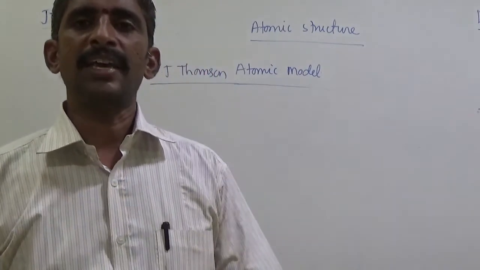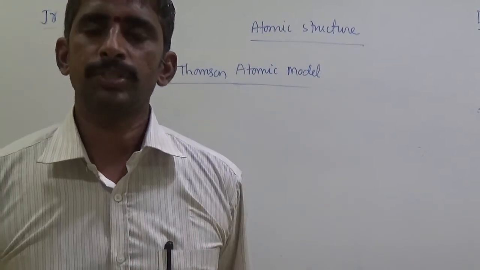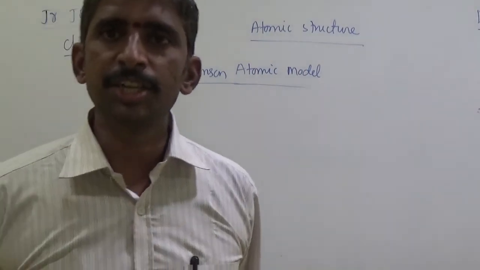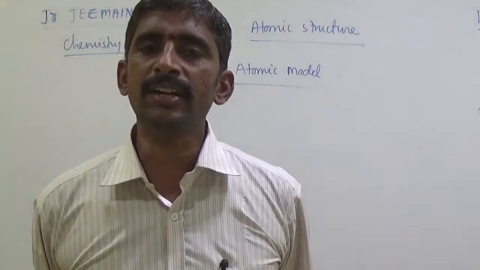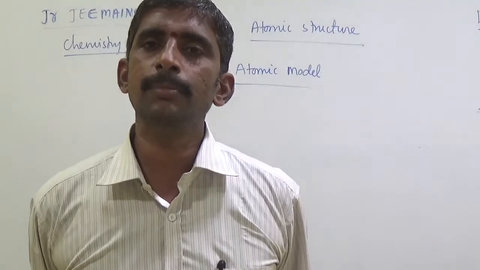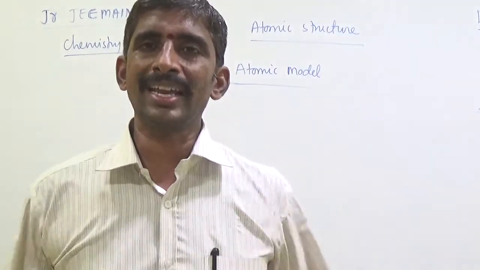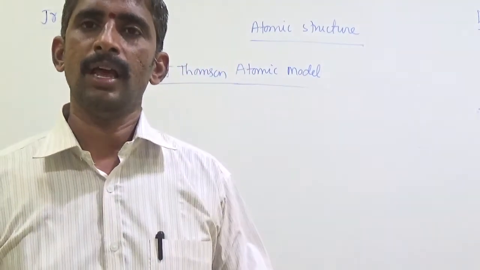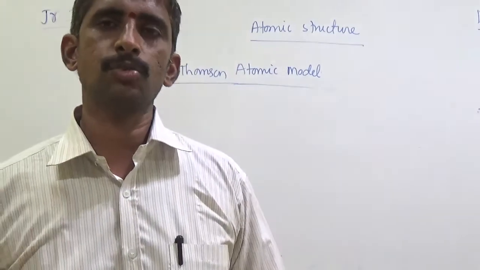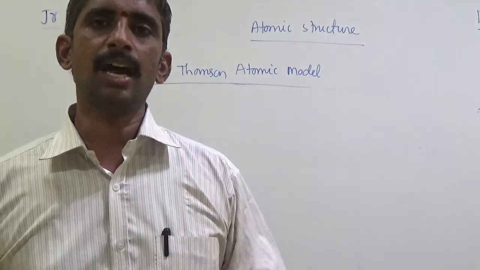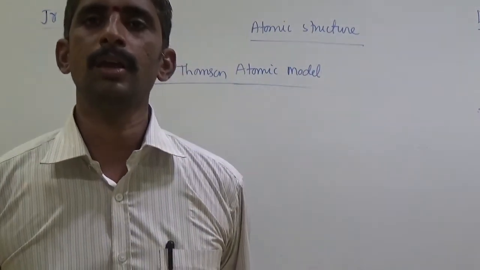And the inside of the atom contains positive charge, distributed throughout the atom. The radius of the atom is 10 to the power of minus 10 meters. Electrons are embedded like seeds. The J.J. Thomson atomic model is similar to the watermelon fruit.